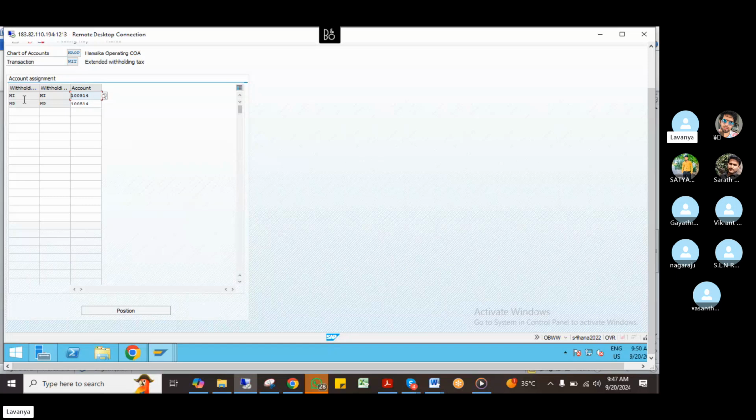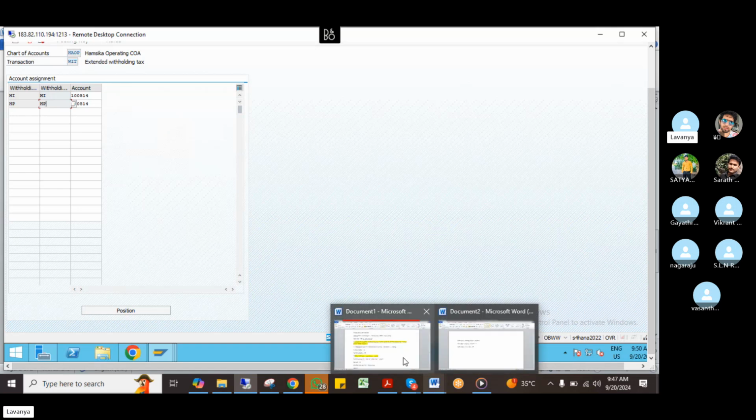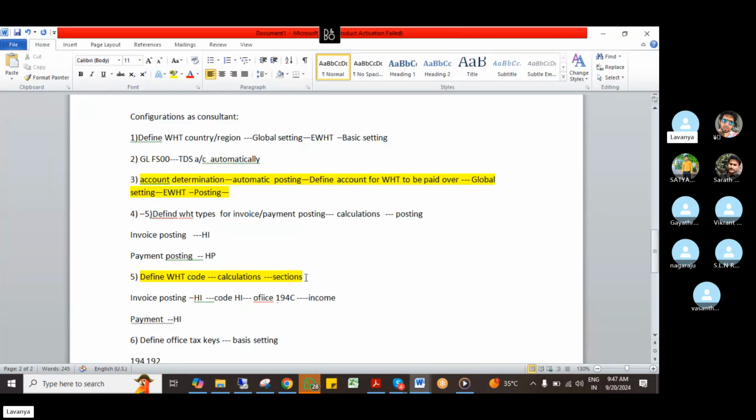The second configuration is tax codes: what tax code sections I have mentioned, the official tax key sections, and also the income type. So now one configuration is done, based on this automatic configuration only. We have to do all these six configurations. These are all done, right?